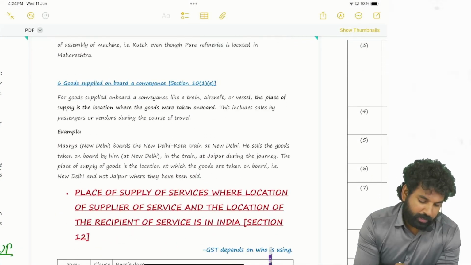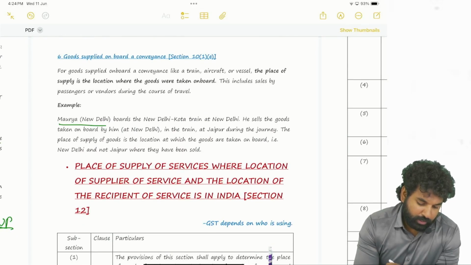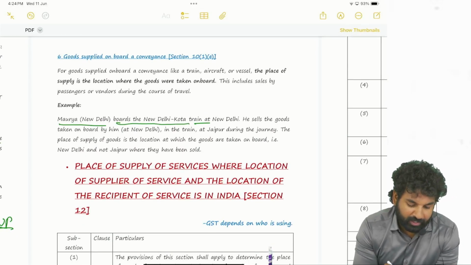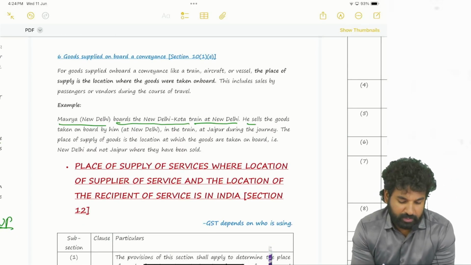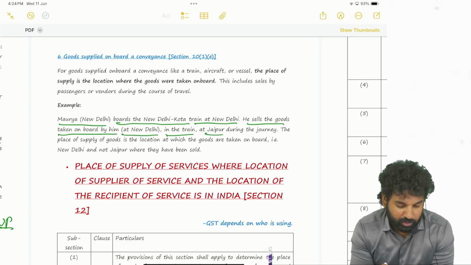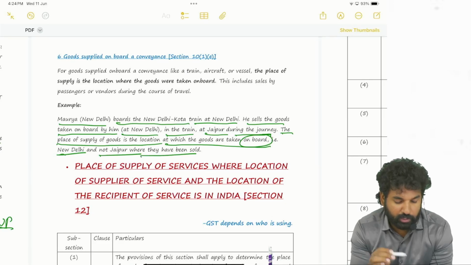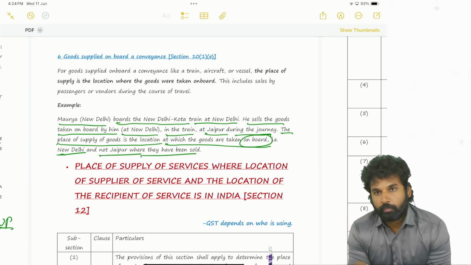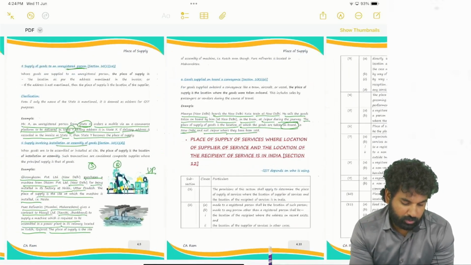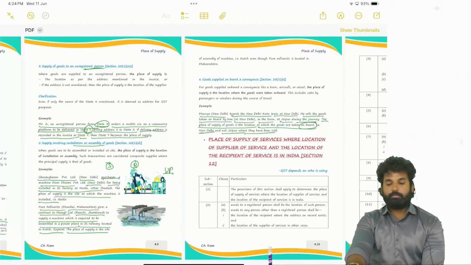Next, goods supplied on board a conveyance. Maurya, New Delhi, boards the New Delhi Kota train at New Delhi. He sells the goods taken on board by him at New Delhi in the train at Jaipur during the journey. So the place of supply of the goods is the location at which the goods are taken on board, that is New Delhi, and not Jaipur where the goods have been sold. Okay, right? So this is all about section 10 where we are fixing the place of supply.